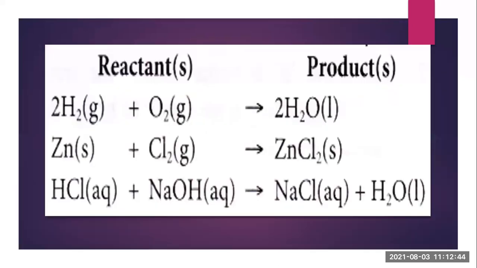Here you can see an example of a reaction. On the left-hand side, reactants are given, and on the right-hand side, products are given. Here 2 H2, so the number of moles of hydrogen, the coefficient, is given. Then the state is given, it is gaseous. Then oxygen combines, the plus sign stands for combine. Then O2, that is oxygen, with G for gaseous state. When they combine, it gives H2O, the water molecule, in liquid state. That means both gaseous elements combine to form a liquid compound.